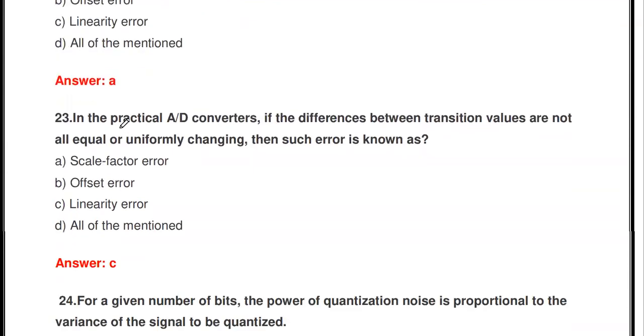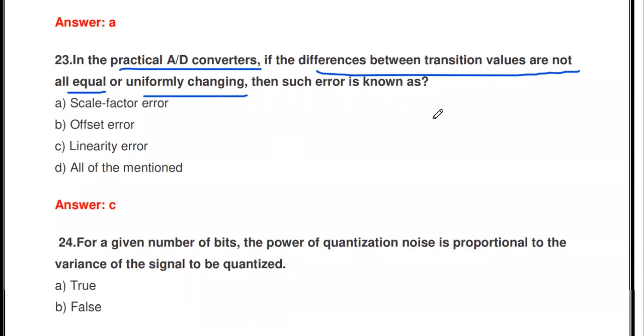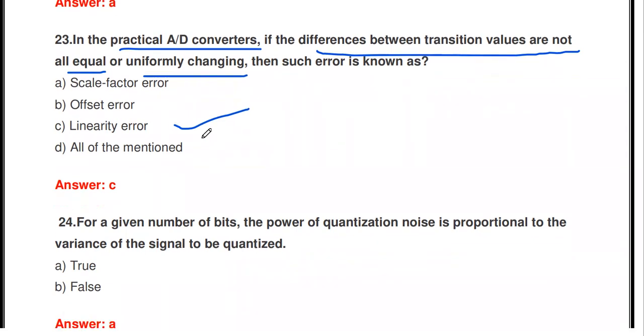Then next one, in the same practical A to D converter, if the differences between transition values are not all equal or uniformly changing, then such an error is called linearity error. The difference between the transition levels is not equal, and that type of error is called linearity error.